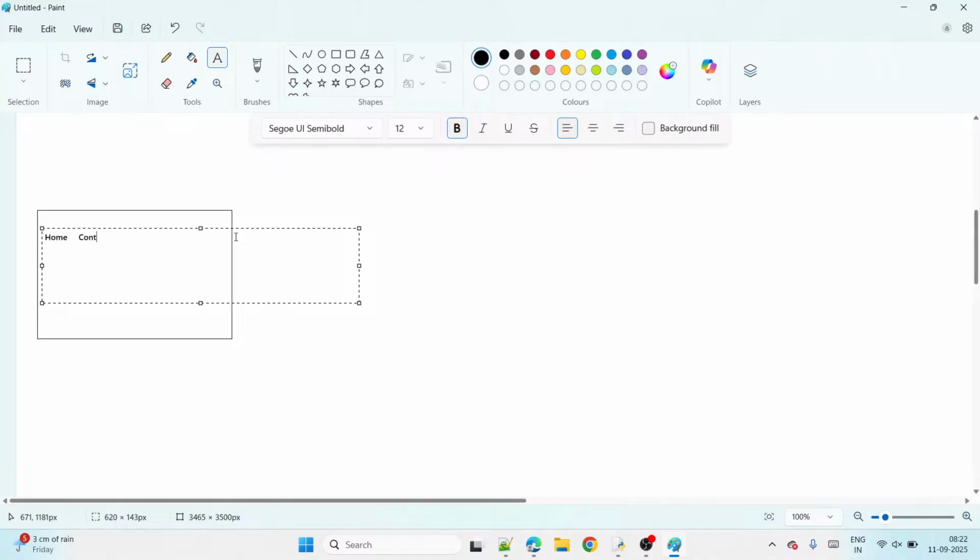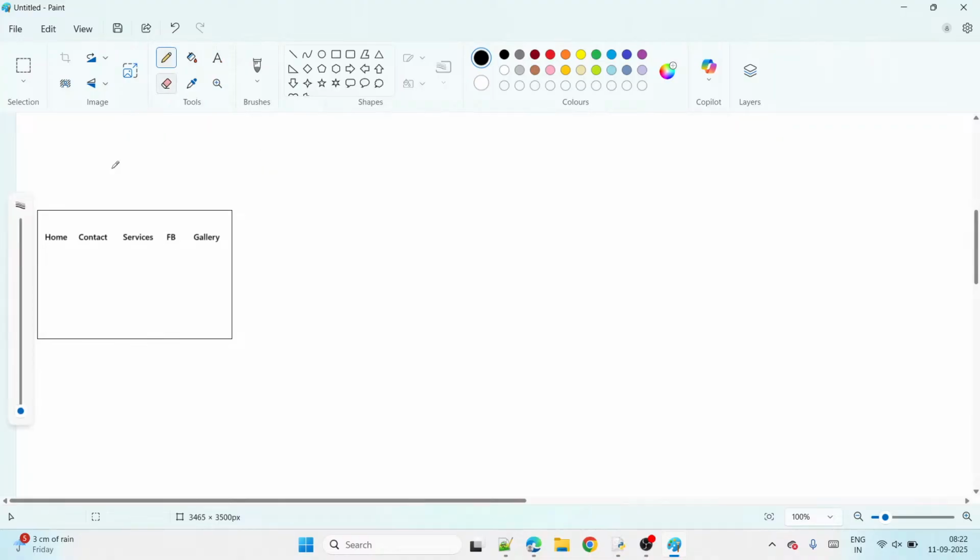Then suppose this is the contact page. This is the services page. This is the feedback page, and then suppose this is the gallery page. So these four are the different pages in the website, guys. Right, different pages, and this is something like the URL part of the website.